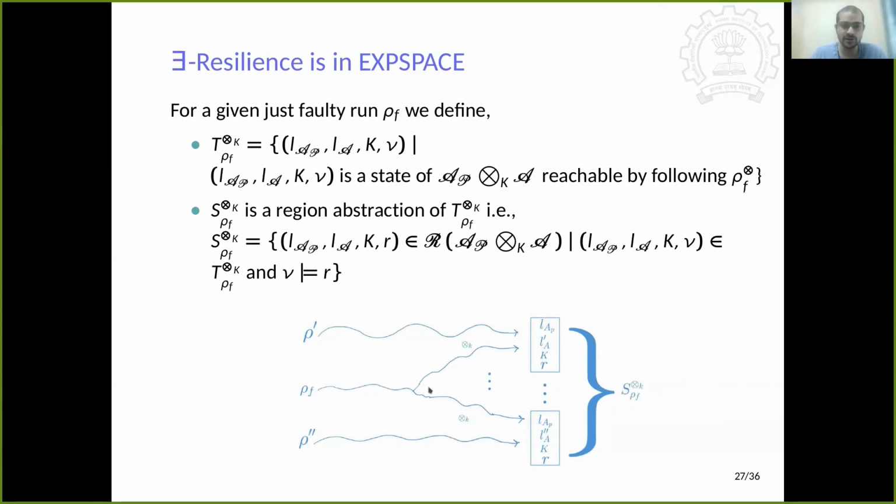Suppose this is a faulty run in the original automaton. Now rho prime and rho double prime are two different runs of the original or non-faulty automaton. Now when we do a product, it is possible that they follow to the same region. Even though they reach some different states of the normal automaton, they reach the same region and the same count. So this is how we compute the state S.